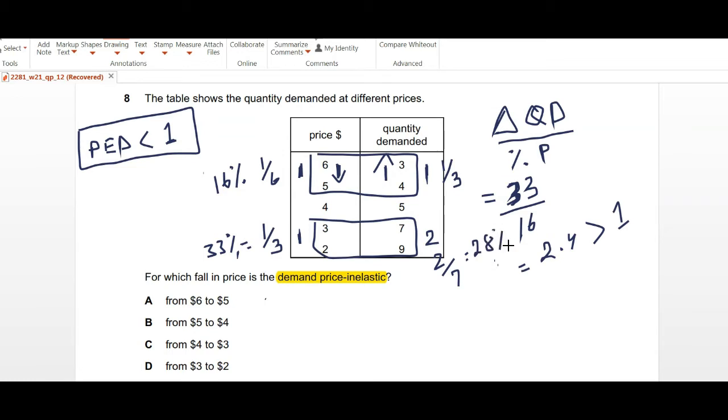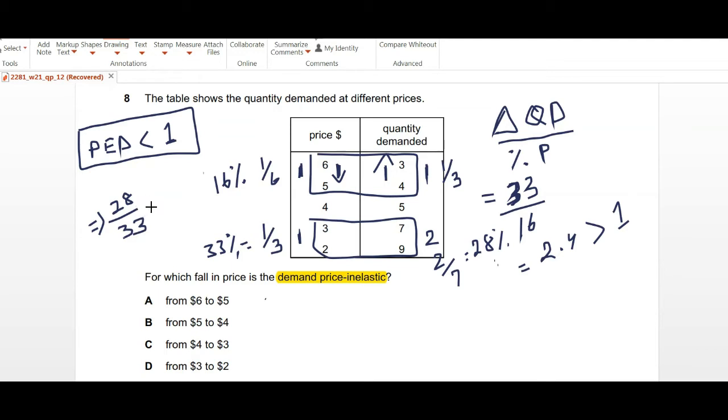I am just taking approximate values because all we need to see is whether we'll be getting a value that is greater than 1. So the percentage change in quantity demanded is 28, divided by the percentage change in price, 33, and when we do this we will get a value that is obviously less than 1.